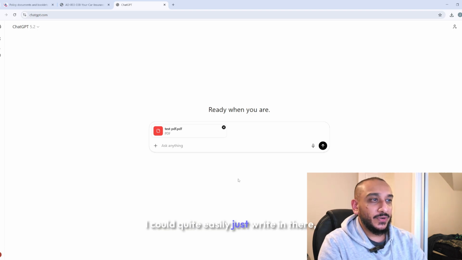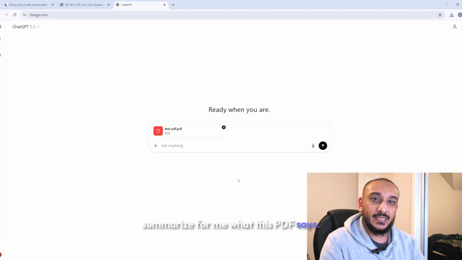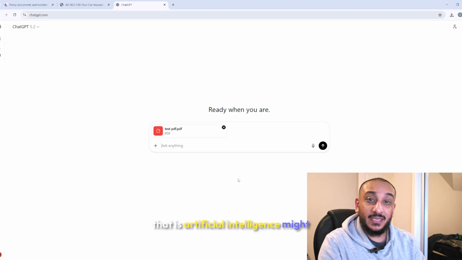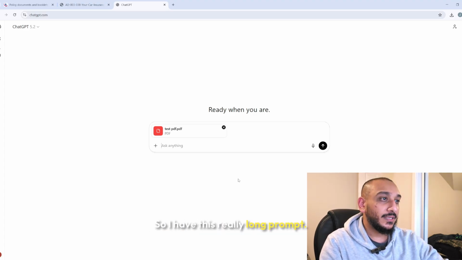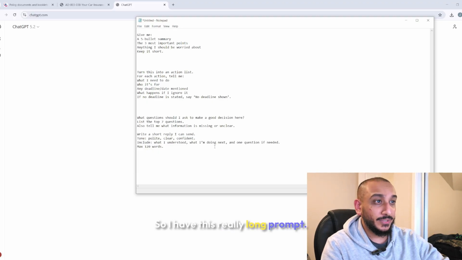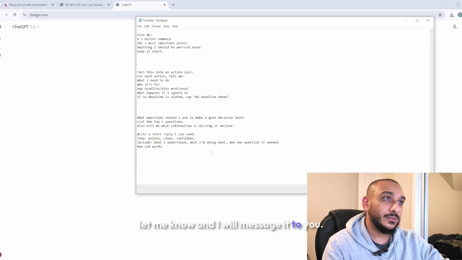I could quite easily just write in there, summarize for me what this PDF says, but the problem with that is artificial intelligence might miss some really important information that you need to know. So I have this really long prompt. If you need it, let me know and I will message it to you.